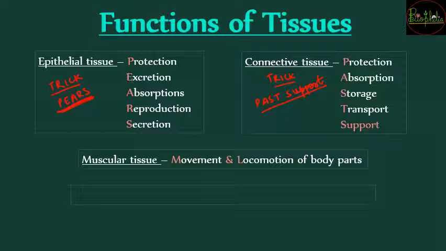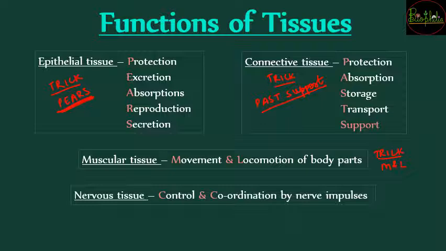नेक्स्ट होता है muscular tissue, जिसका function होता है movement and locomotion. तो आपका यहाँ पे trick क्या होगा, trick होगा M and L, जैसे M and M होता है chocolate, वैसे ही you have to remember it is M and L, that is movement and locomotion for muscular tissue. नेक्स्ट होता है nervous tissue. तो nervous tissue के लिए trick क्या याद रखोगे, C and C, that is control and coordination with the help of nerve impulses. The nervous tissue is going to have its function.